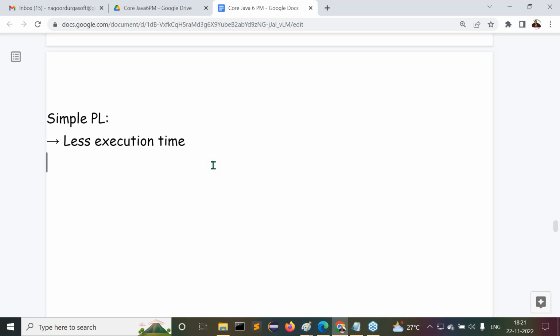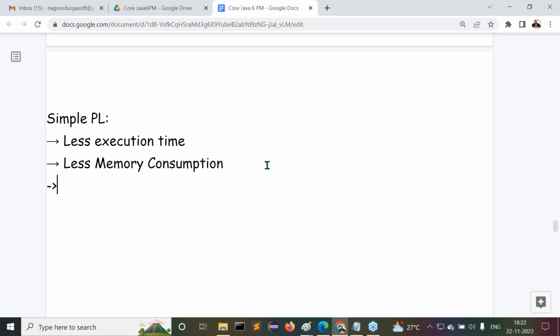Once again, I'm telling you, this is a comparison of the previous programming languages like C and C++ with Java, this new programming language. So it has to take lesser execution time. Next one, what is the next one, you know? It has to take lesser memory consumption. Less memory consumption. Observe carefully. Answer my point clearly. It is able to have lesser memory consumption.